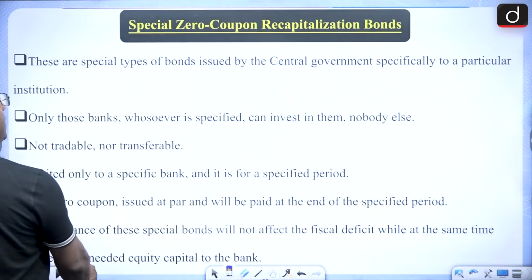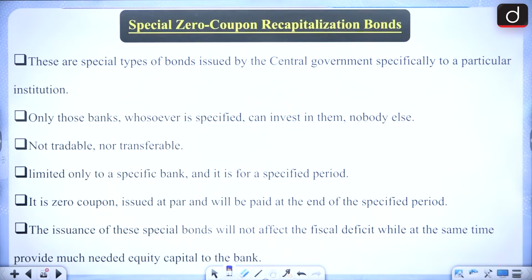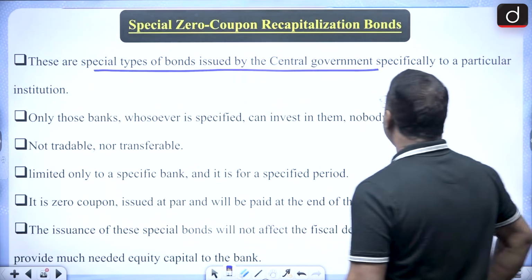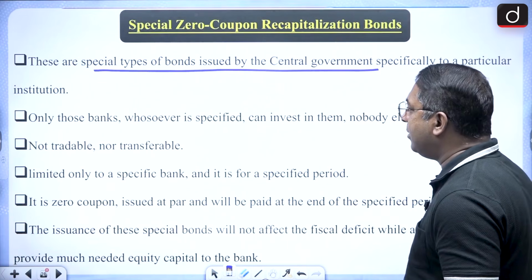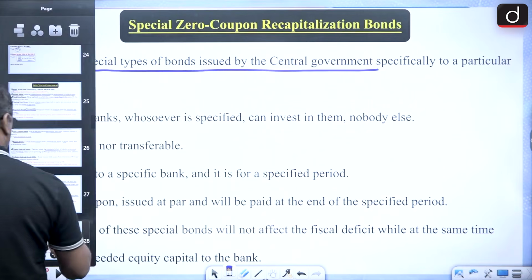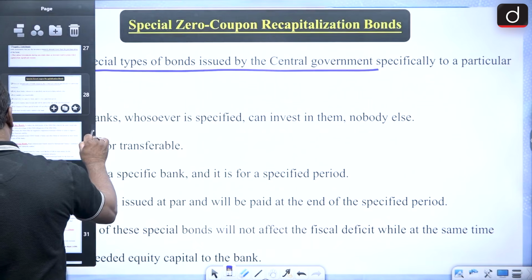And one special type, zero coupon recapitalization bonds. These are special type of bonds which are issued by the central government. Okay. So this particular thing you have to remember.